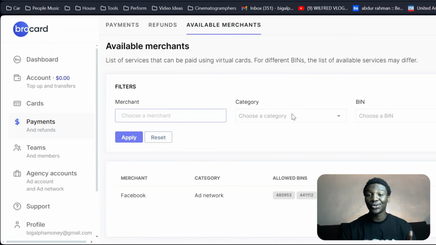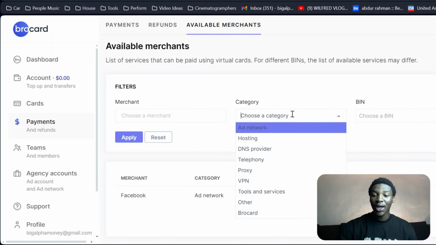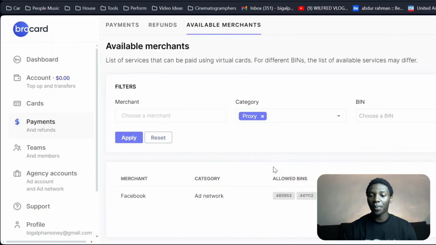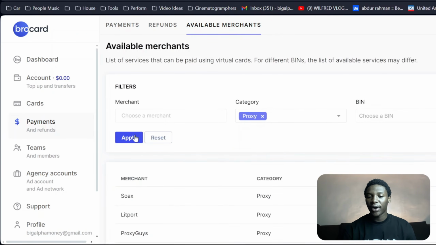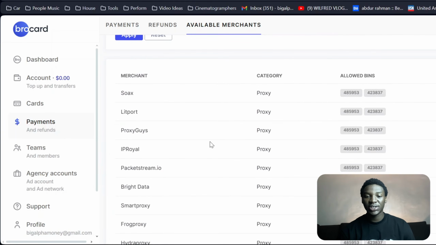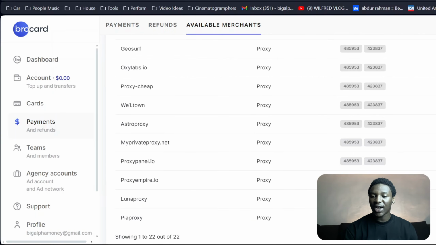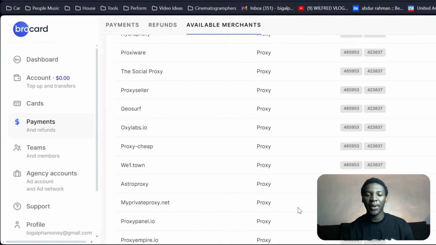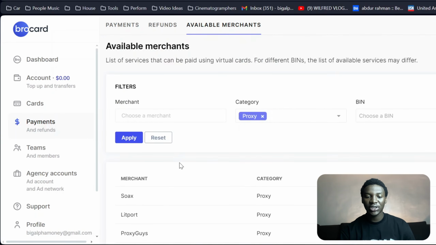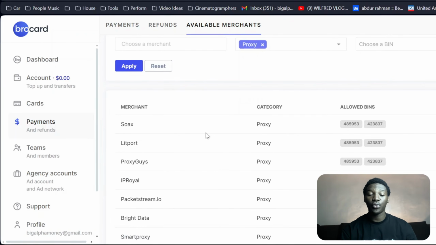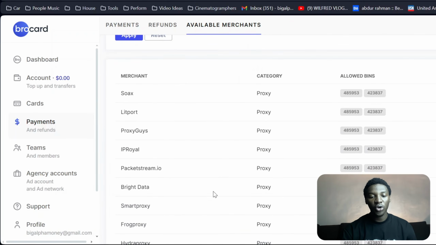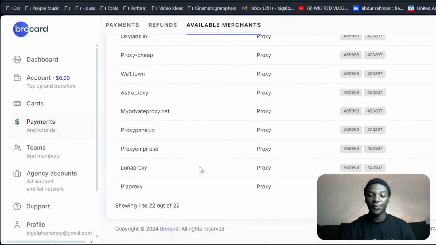Another thing you can do is come over to this category section and narrow down to specific categories. So let's say, for instance, I want to pay for a proxy network. I'm going to click on proxy, click on apply right here. It's going to bring up all the proxy networks that are available and which kind of BINs are going to be available for this kind of payment. You can see these are all the proxy networks that are merchants on mybroker.com. You can pick any one of these and just start paying for a proxy.